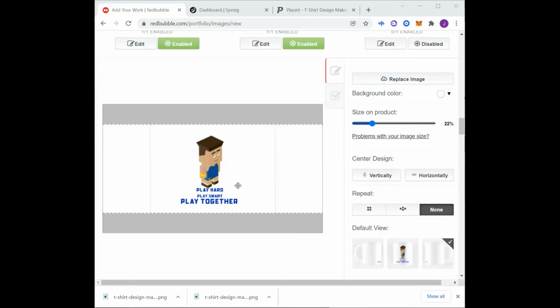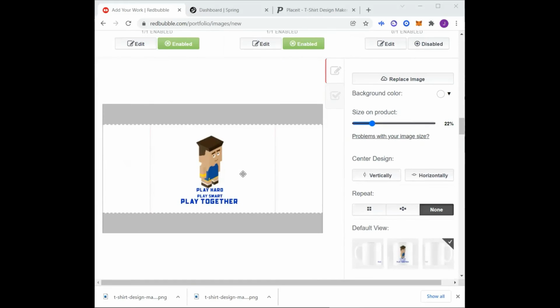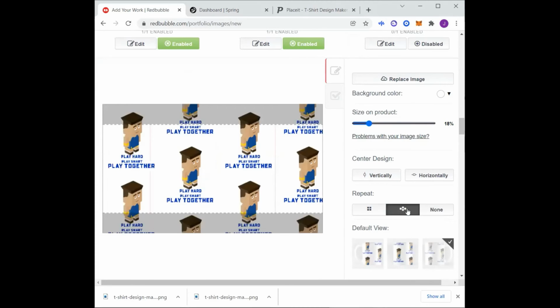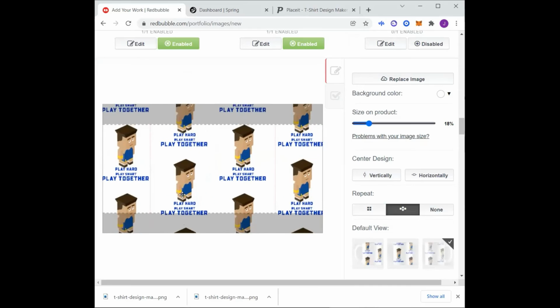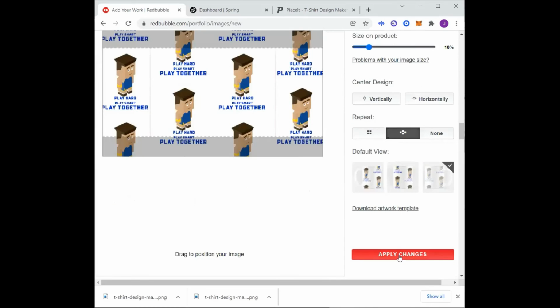I just wanted to show real quick that some of these you can, like, this is a coffee mug, right? So I could make it really small, kind of move it off to the side or something, or actually just do it like this, right? Where it's just over and over all along the coffee mug. And for the sake of it, I'm just going to do that one like this, right?